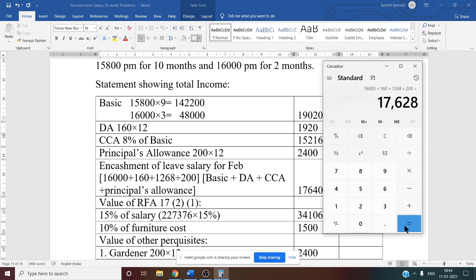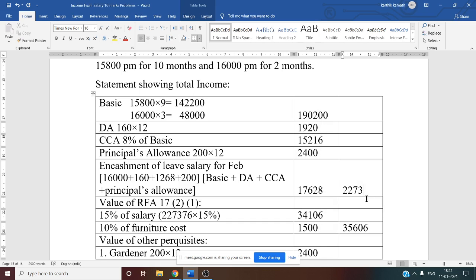17,628. That means 12 less, right? Here also we have to do 12 less. That means 2 lakh 27,000, 364.